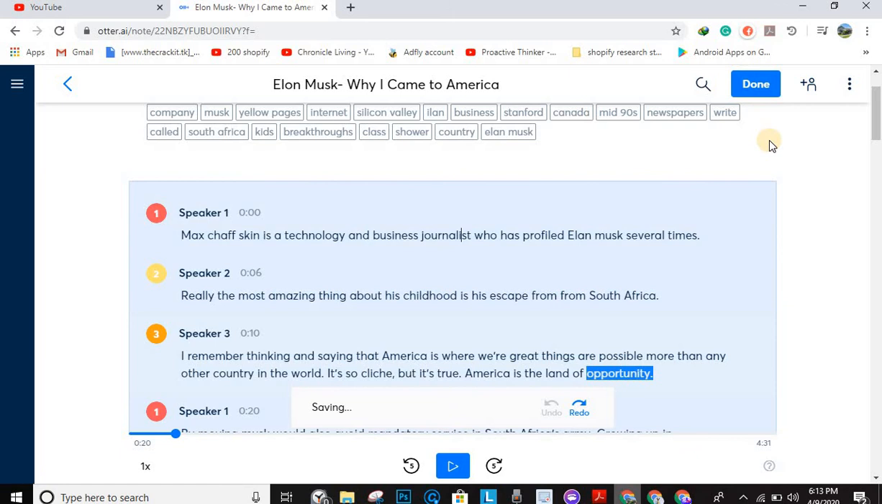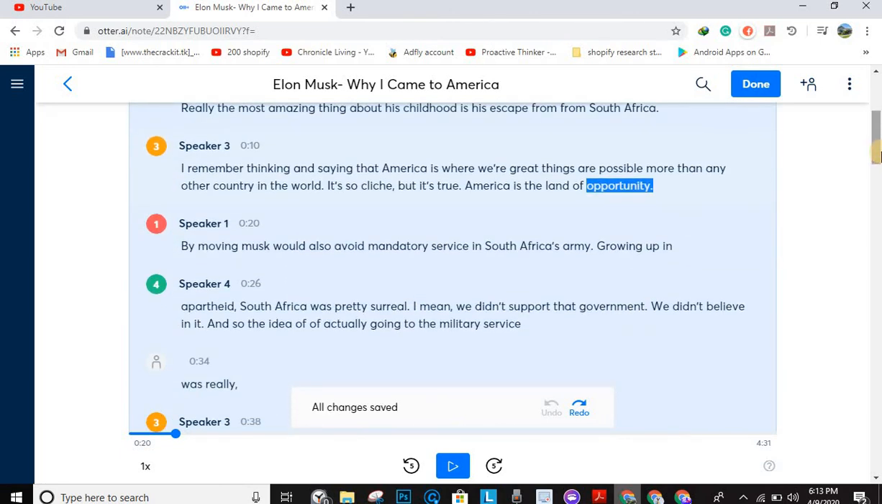remember guys, no automatic transcription tool is perfect, so you will have to edit a few texts, but as you can see here, as long as the audio is very clear, it will transcribe most of it accurately for you.